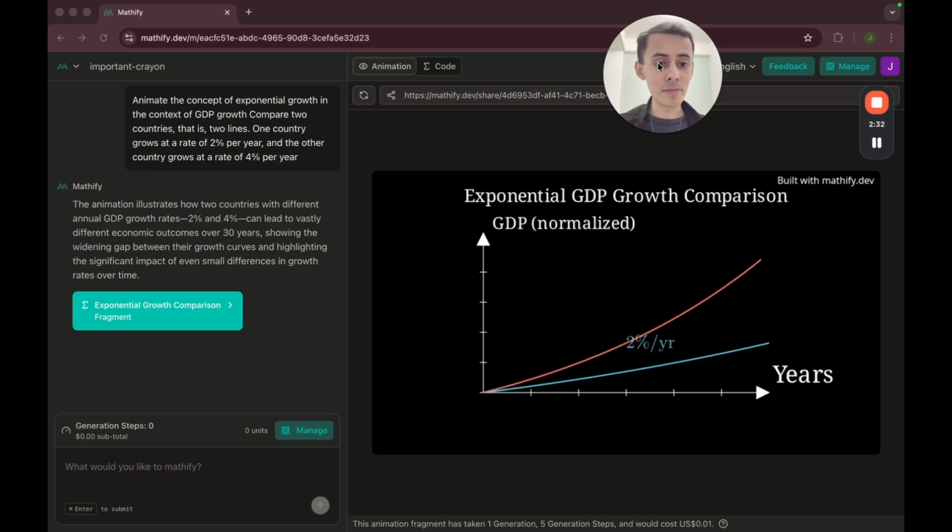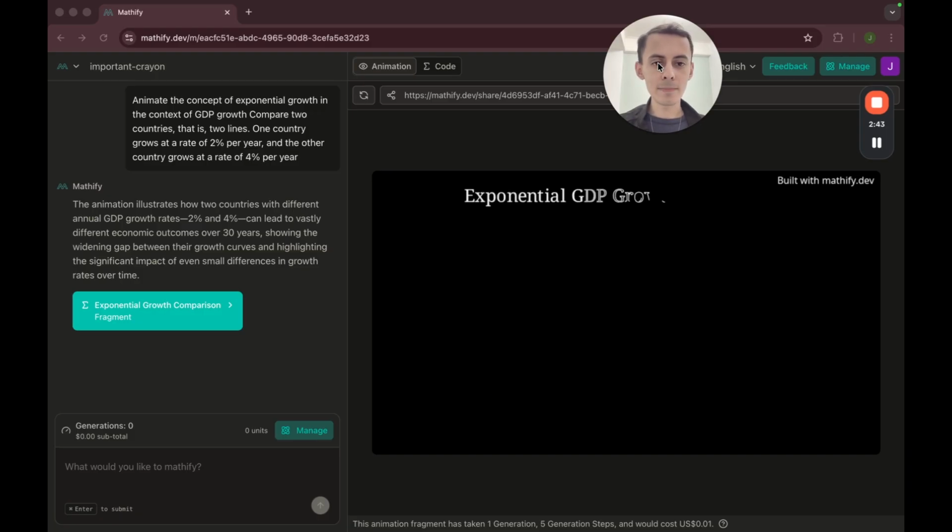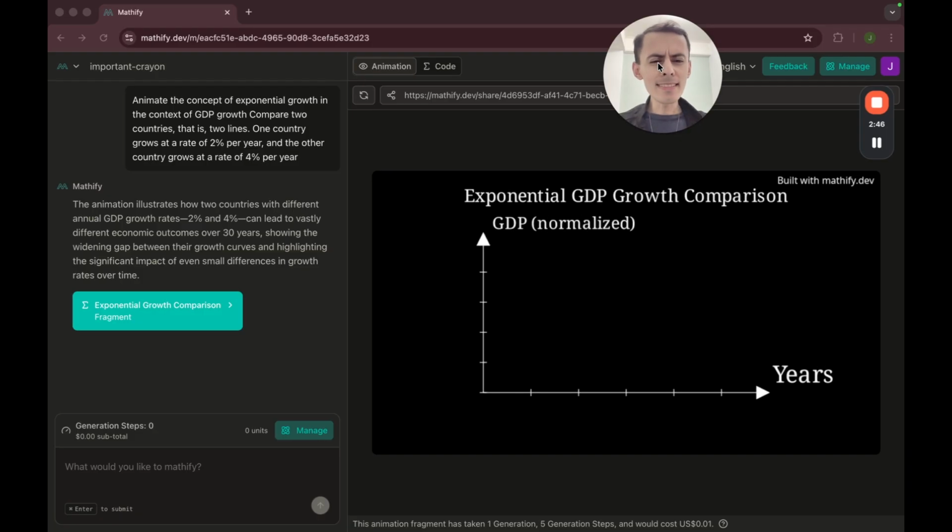2% per year. I like where it put the label. 4% per year. That's great. And then it has a value for how the gap widens. Yeah, but let's see if we can make some improvements.